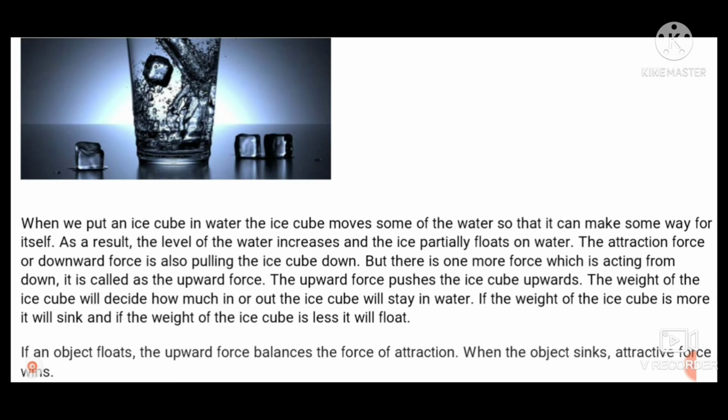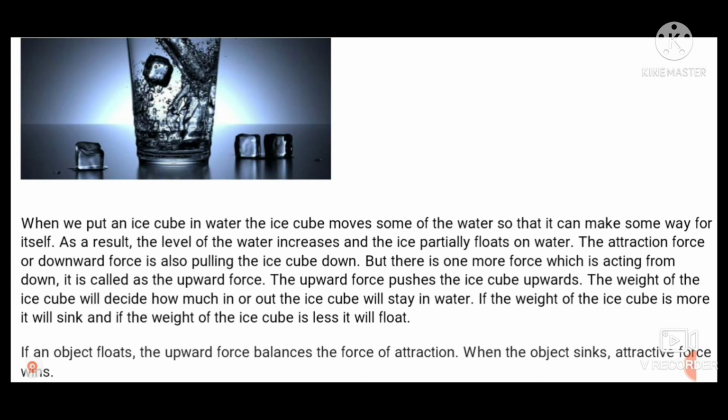The attraction force or downward force is also pulling the ice cube down, but there is one more force which is acting from down and it is called the upward force. The upward force pushes the ice cube upwards. The weight of the ice cube will decide how much in or out the ice cube will stay in water. If the weight of the ice cube is more, it will sink, and if the weight of the ice cube is less, it will float.